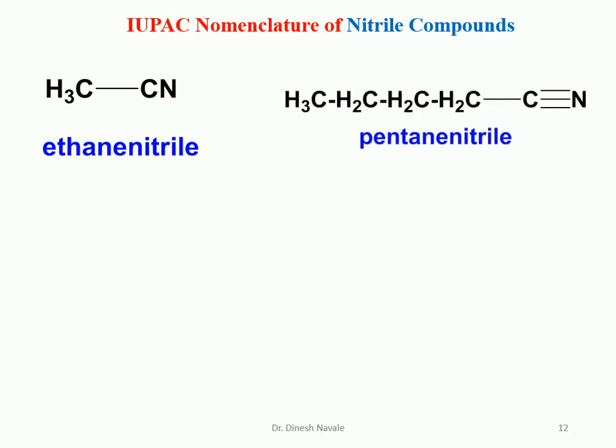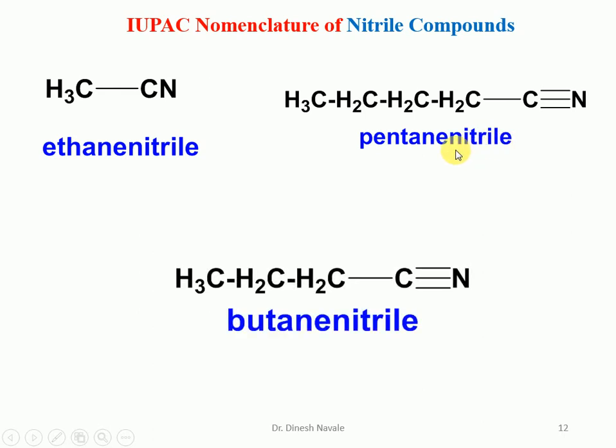For the next compound, we have to give the numbering in such a way that the carbon of the nitrile is given carbon number 1. So it is a 1, 2, 3, 4, 5 carbon atom chain. So pentane will be the corresponding alkane, and then we put the word nitrile. For the next example, we give the numbering to this nitrile carbon as 1, then 2, next 3, then 4.